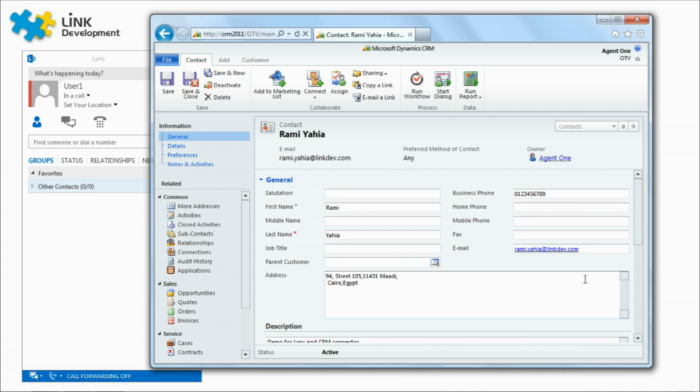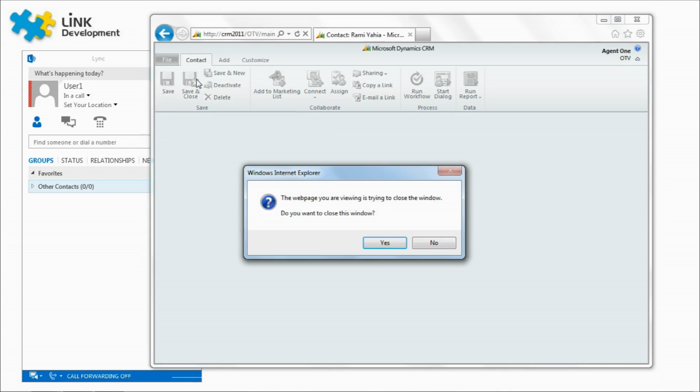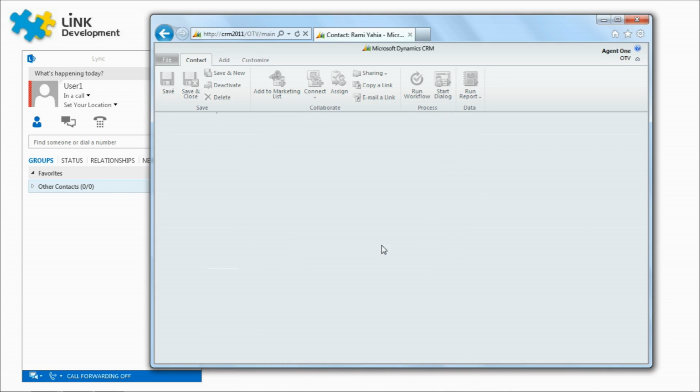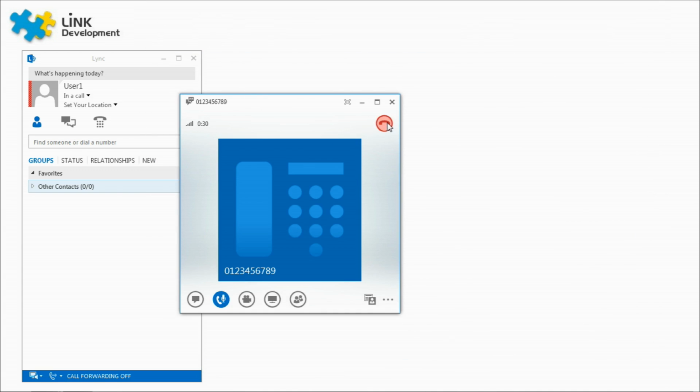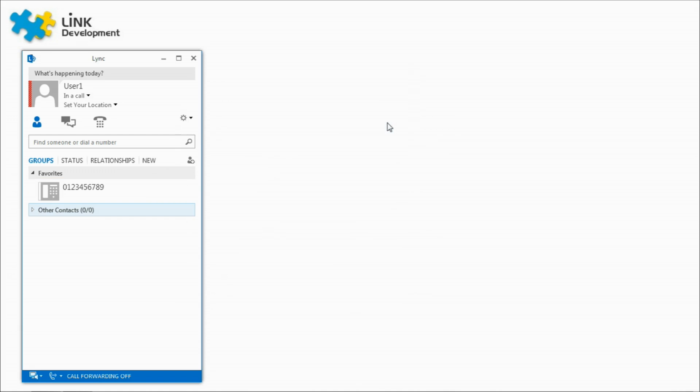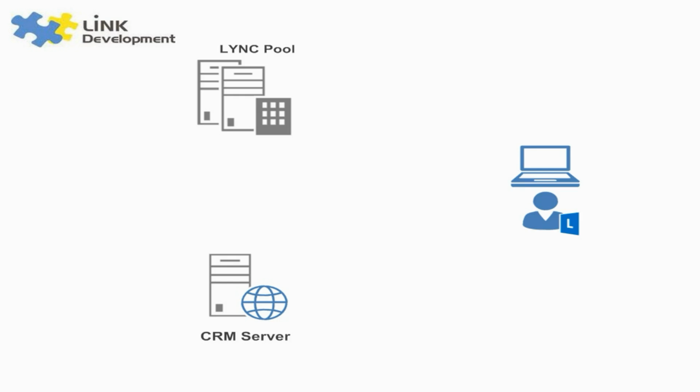As you can see, the connector is very easy to use and does not require any additional training to the call center agents. As for the installation of the connector, it's pretty straightforward and doesn't require any additional servers. To install this connector in your environment, all you need is to install the connector service on the Lync front-end server and the connector client on the client PC.